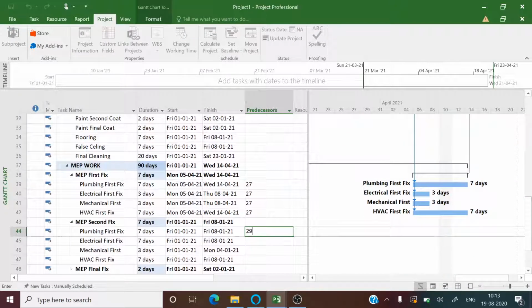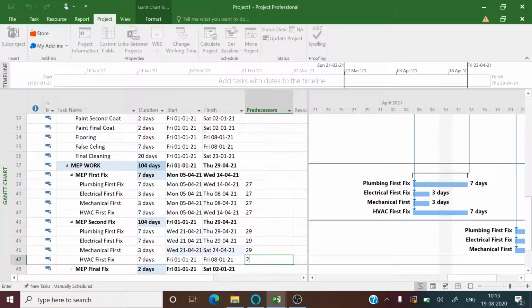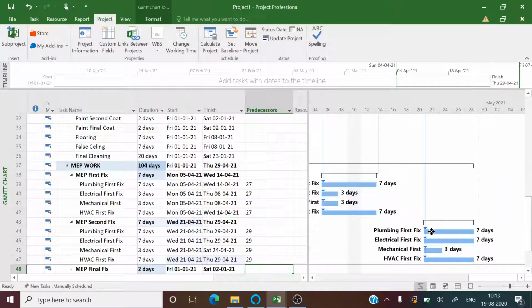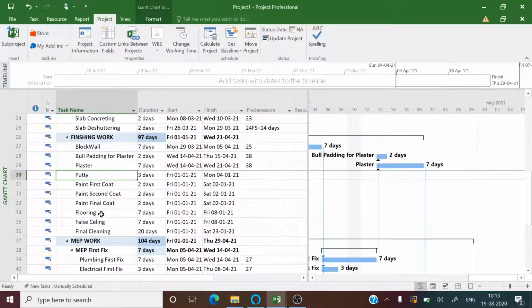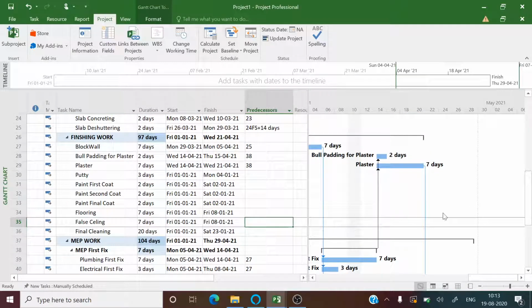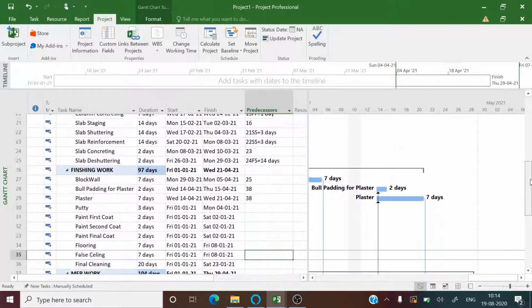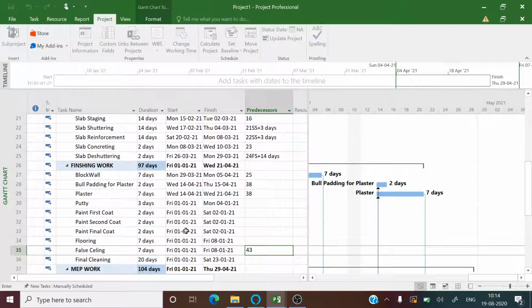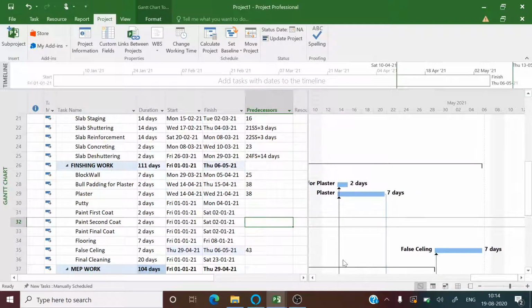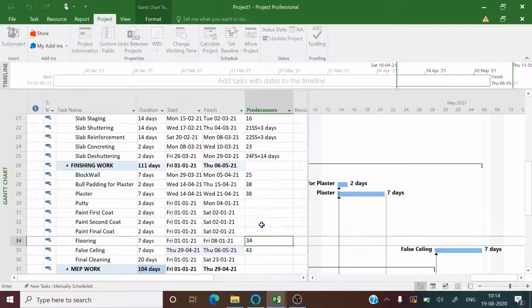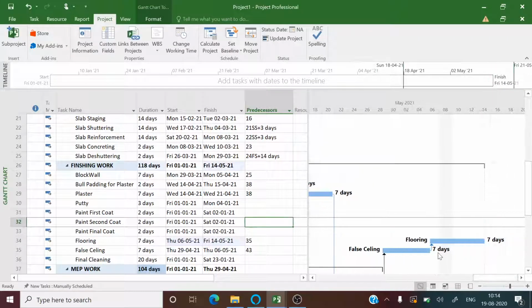Now once the plaster is completed, then we can proceed with the starting of MEP second fix, which will include the installation of major services. Now once the MEP second fix is completed, we can proceed further with the ceiling work, which includes the false ceiling finishing. And once the false ceiling work is completed, we can proceed with the flooring work.